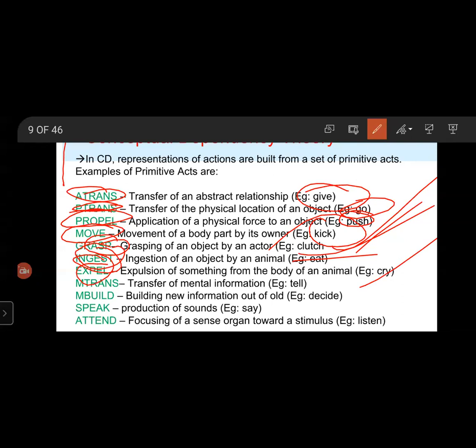Weep: expel tears from eyes, that means discharge liquid from eyes. Cry: expel tears and produce sound from mouth. Sweat: expel moisture out of the pores of the skin.